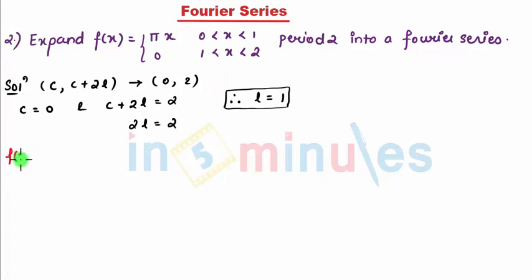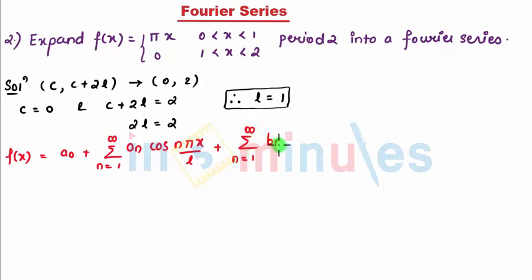Our f of x is a0 plus summation n equal to 1 to infinity an cos n pi x by L plus summation n equal to 1 to infinity bn sin n pi x by L. So that's my series. We need to find an, bn and a0.